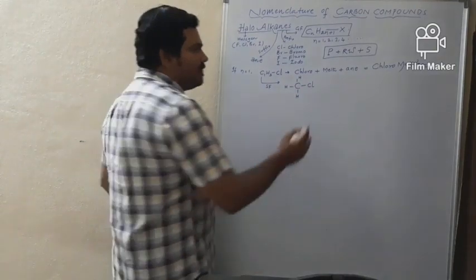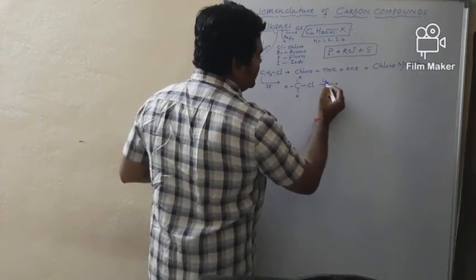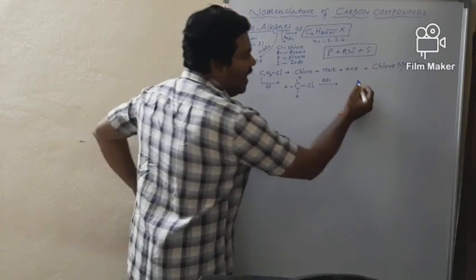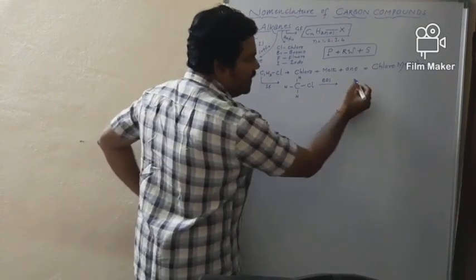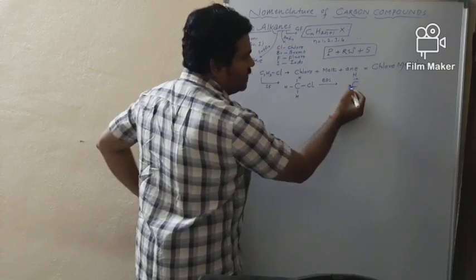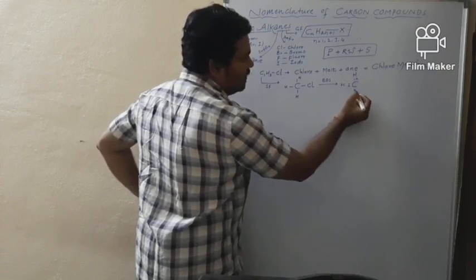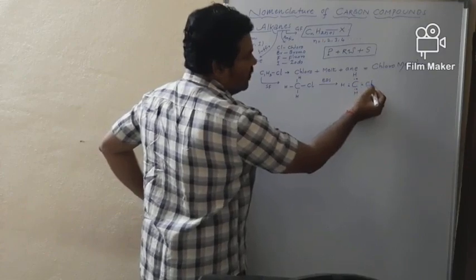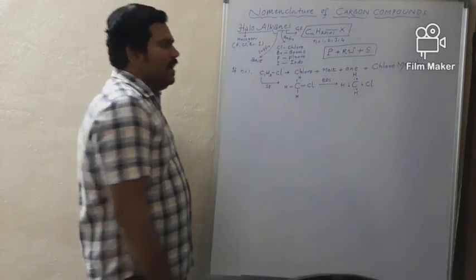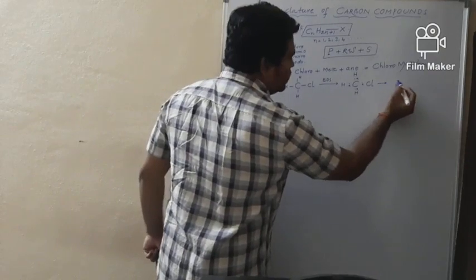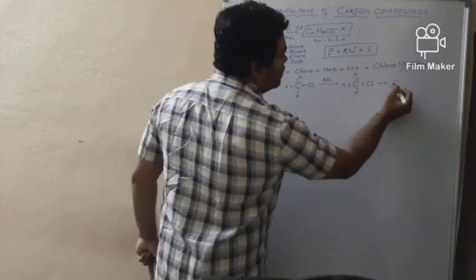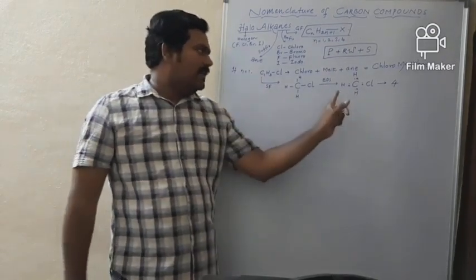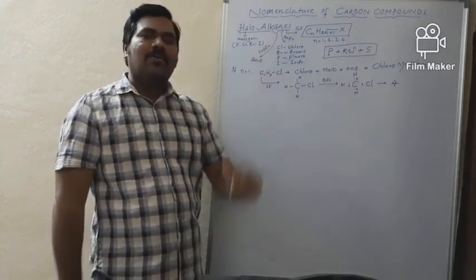And after that the EDS, electron dot structure: carbon dot cross hydrogen, dot cross hydrogen, dot cross hydrogen, dot cross chlorine. Total number of bonds is 4. In this way, I derived the first member of haloalkanes.